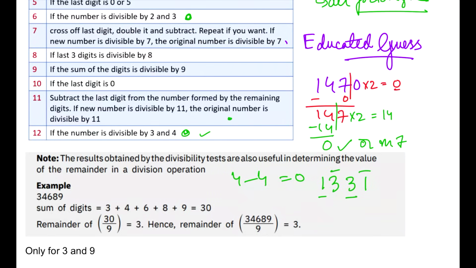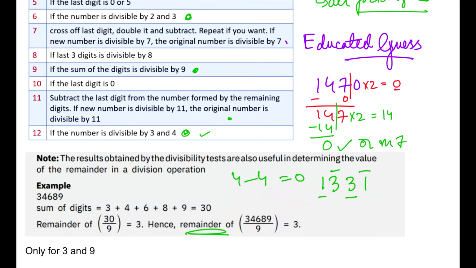Now, coming back to the divisibility rule of 3 and 9. Divisibility rules of 3 and 9 are quite similar because they talk about adding up the digits and checking whether the sum of the digits falls in the table of 9 or 3 or not. But this rule can also help you to find out what will be the remainder if a particular number is divided by that number. This rule is only applicable for 3 and 9.